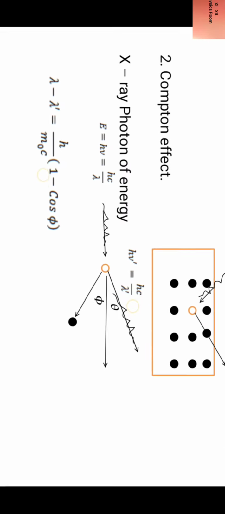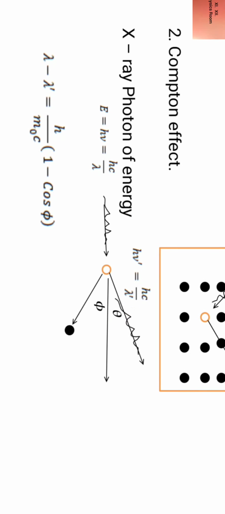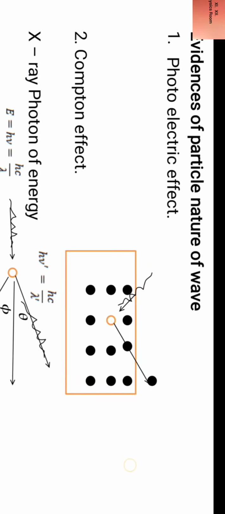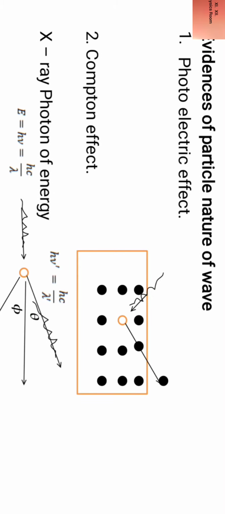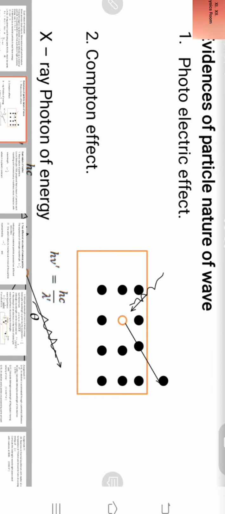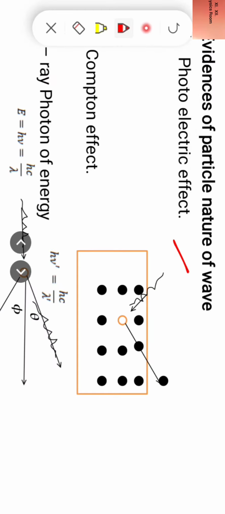Now evidences of particle nature. Two evidences are given for the particle nature of wave. One is photoelectric effect and the other is Compton effect.